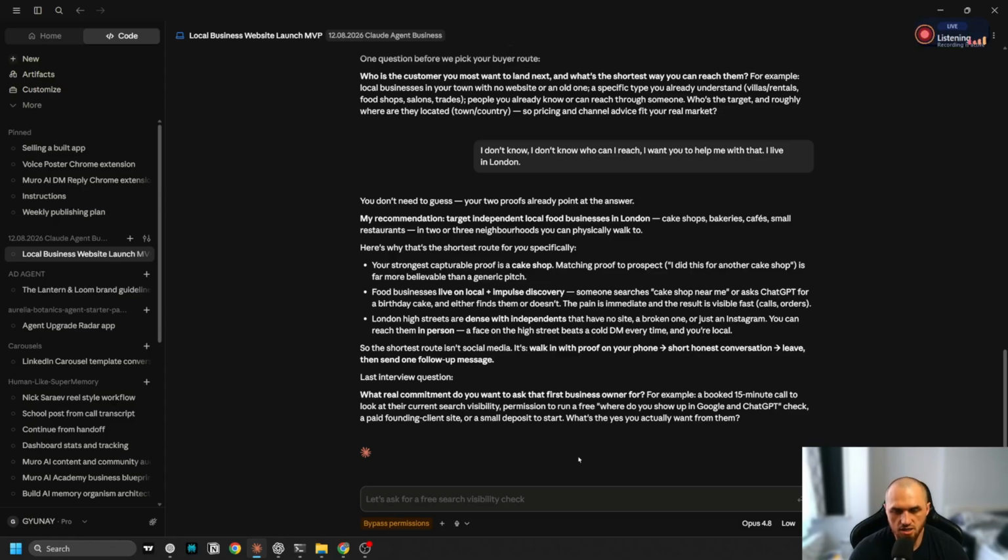So we can get on a call, this will be the best one, or a Google Meet. So we can search in front of them in Google or ChatGPT the keywords that their business is using, and if they don't appear, we can tell them that we're gonna make sure that at least they're gonna start appearing in these searches. Even so, they're gonna start appearing in these searches, for example, after a week or 2 or up to 1 month, or we're gonna make everything possible in order for people to be able to see them in ChatGPT search or Google search.